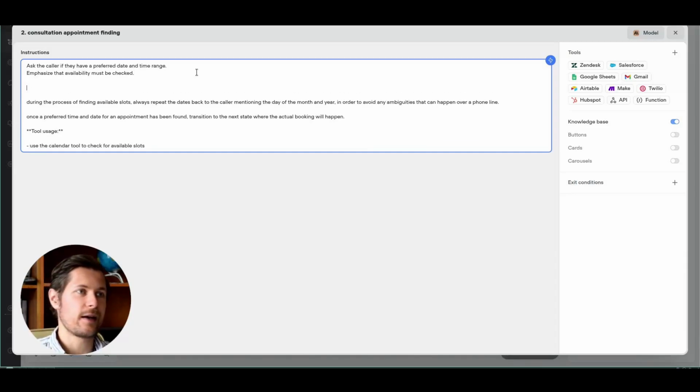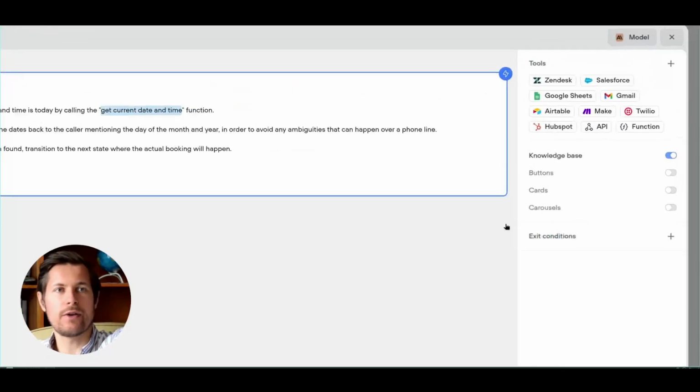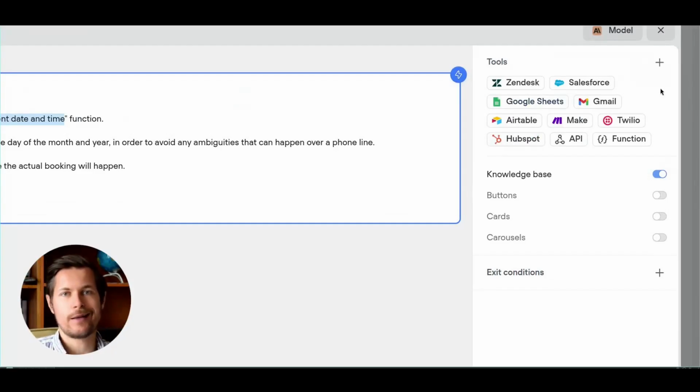So now we'll specify here important. The first thing you'll do is to check what date and time is today by calling the getCurrentDateAndTime function. So now I will define this function by clicking up here on tools, where you can see that there's already some pre-created integrations.